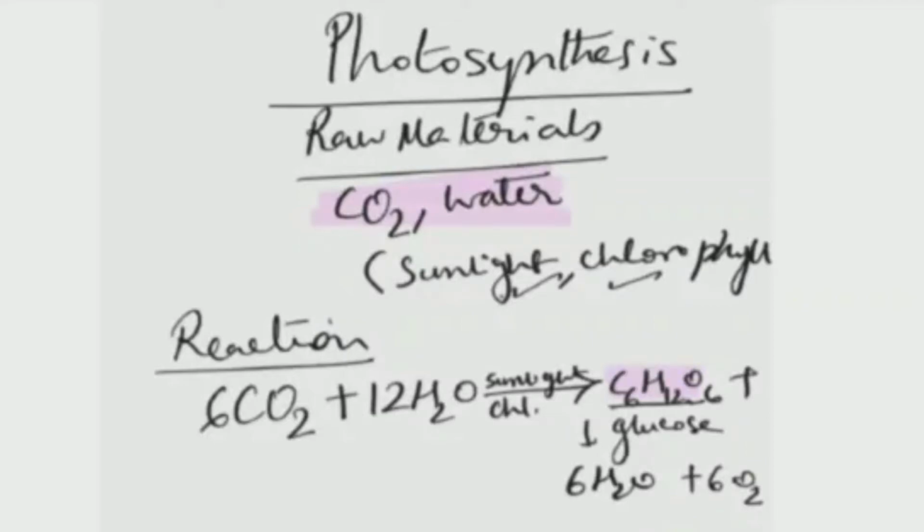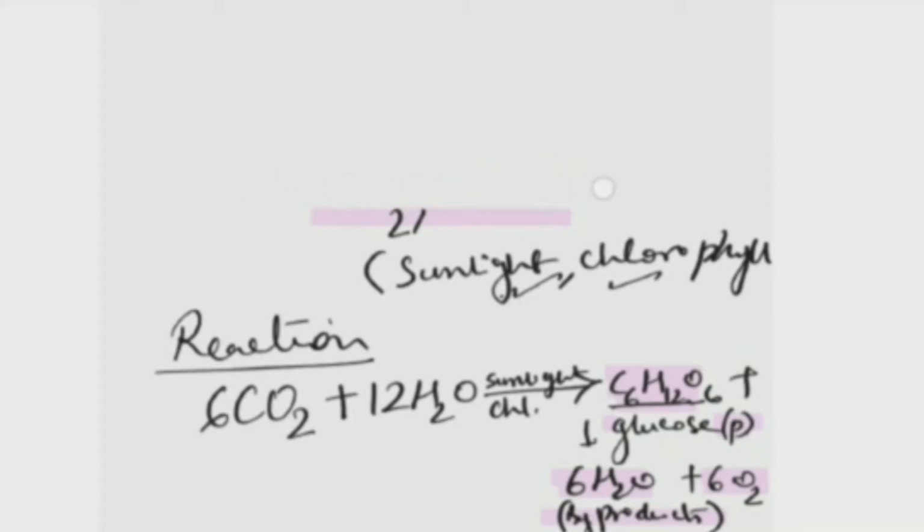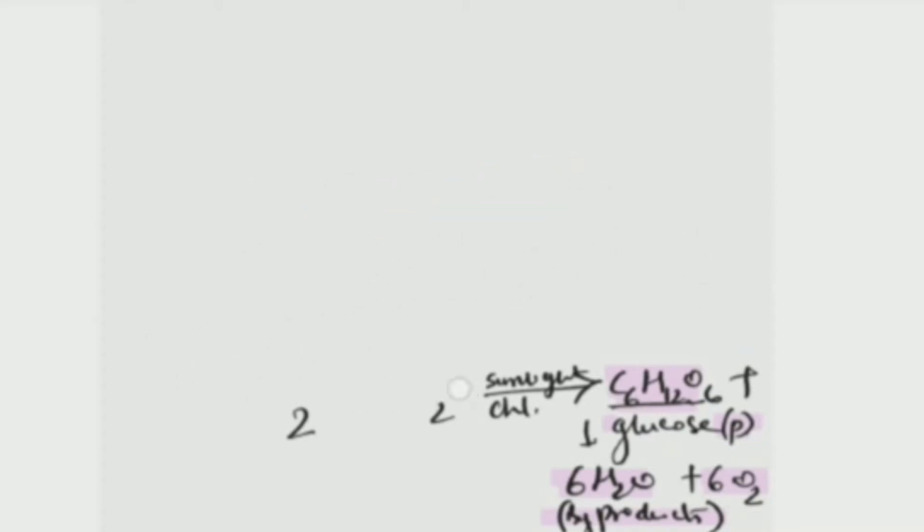Okay, along with that, what is produced as a byproduct? That is the oxygen and water vapor. So water is being released in the vapor form and oxygen is also released. These water vapor and oxygen are released from the stomata, the stomatal pore, and glucose is the product. So the product here is glucose, and the byproducts, meaning other than the product, are the water molecule and the oxygen.